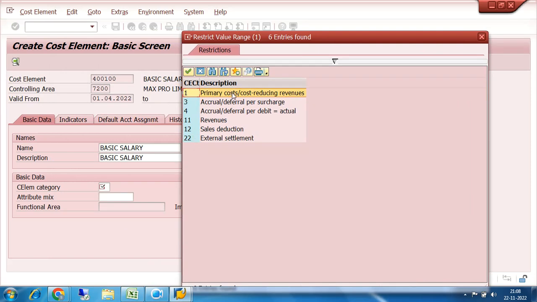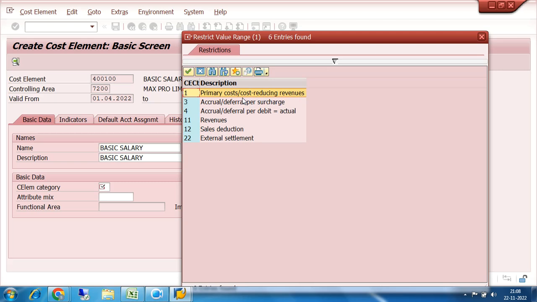First is primary cost or cost reducing revenue. So any expenses or any kind of discounts, discount allowed, discount given, these are your primary cost or cost reducing revenue. That means there is some cost which always reduces the revenue. So what is that?